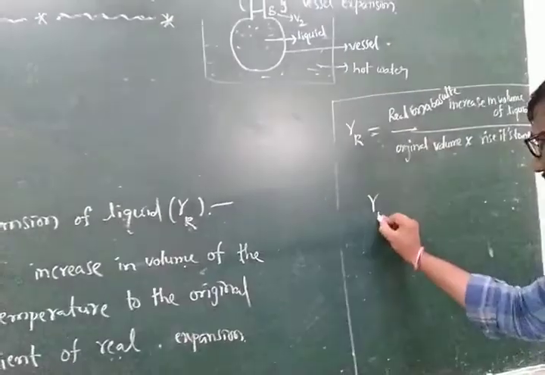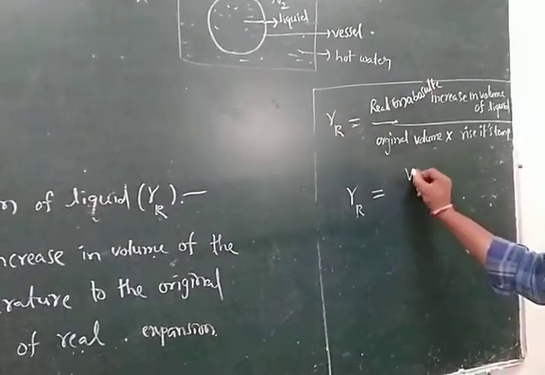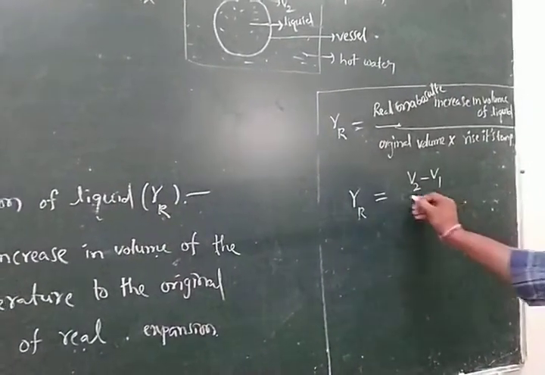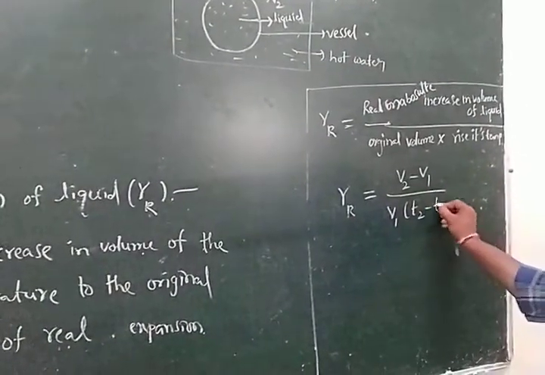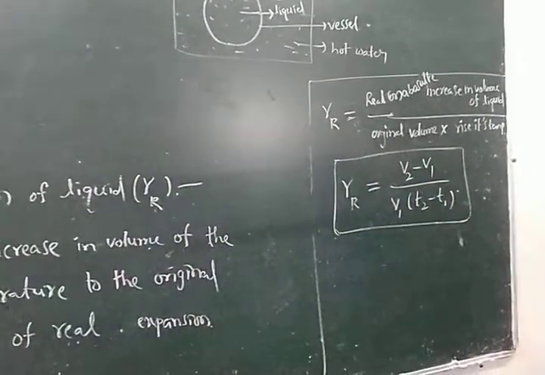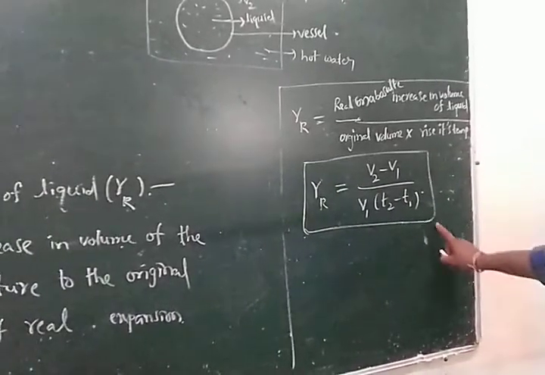Then we can write gamma R is equal to (V2 minus V1) by V1 into (T2 minus T1). So this is the formula of the coefficient of real or absolute expansion of liquid.